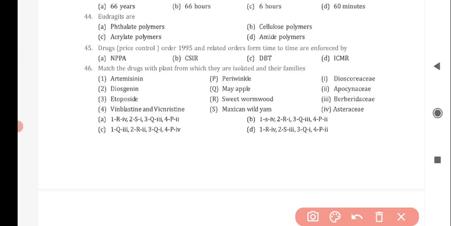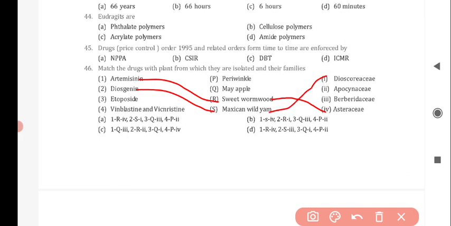Next question is, match the drugs with plant from which they are isolated and their families. So for the first option, that is artemisinin, it correctly matches with option number R, that is sweet wormwood, and with family Asteraceae. Next is diosgenin, it correctly matches with option number S, that is Mexican wild yam, and with family Dioscoriaceae.